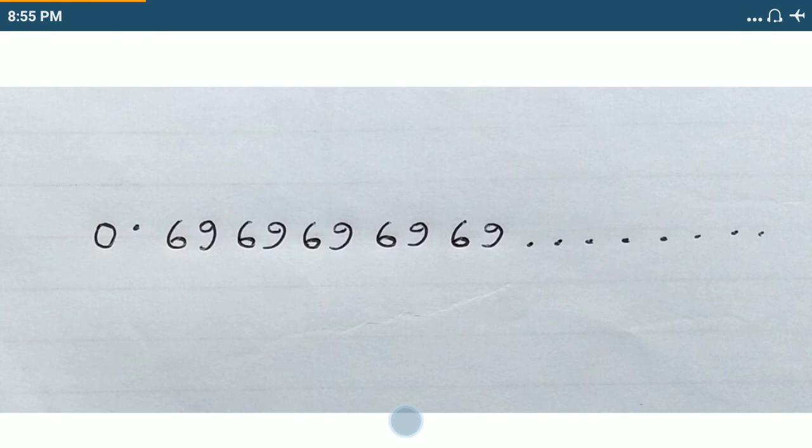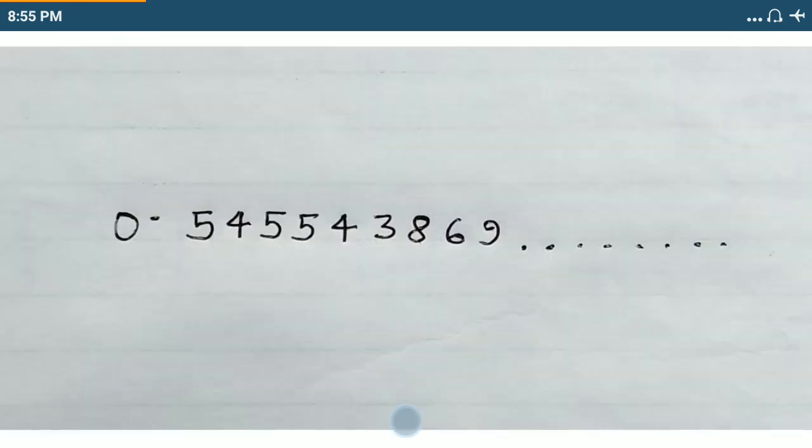Meaning these are going to repeat 696969. But when it comes to here, see, 0.545543869 and so on. Do I know what is my next number? Definitely not. I can't find what my next number is.